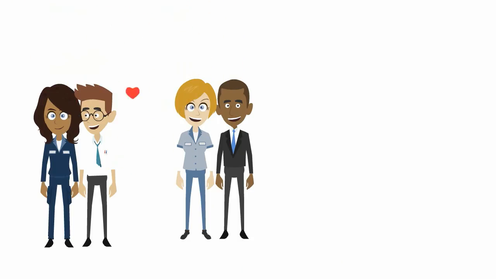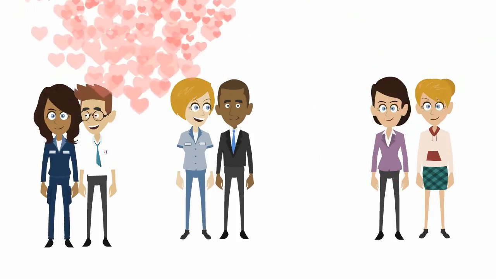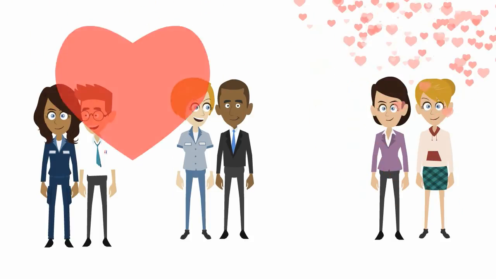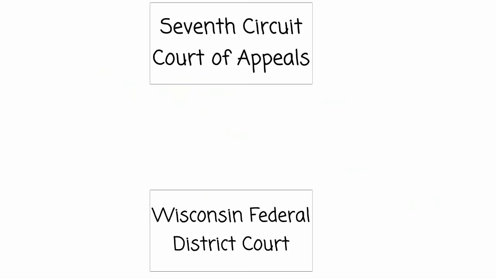The court explained, among other things, that just as we realize now it is unconstitutional to prohibit interracial couples from marrying, the government does not have a sufficiently important reason to prohibit same-sex couples from marrying. This was a decision by a federal district court, so it could be heard on appeal by the Seventh Circuit Court of Appeals.